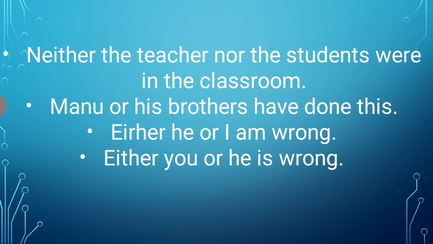Again, in such sentences the verb will agree with the nearer one. When the subjects joined by or, nor are of different persons, then of course the verb agrees with the nearer one. So either he or I, so it will go with I am, and in the second one it will go with he.